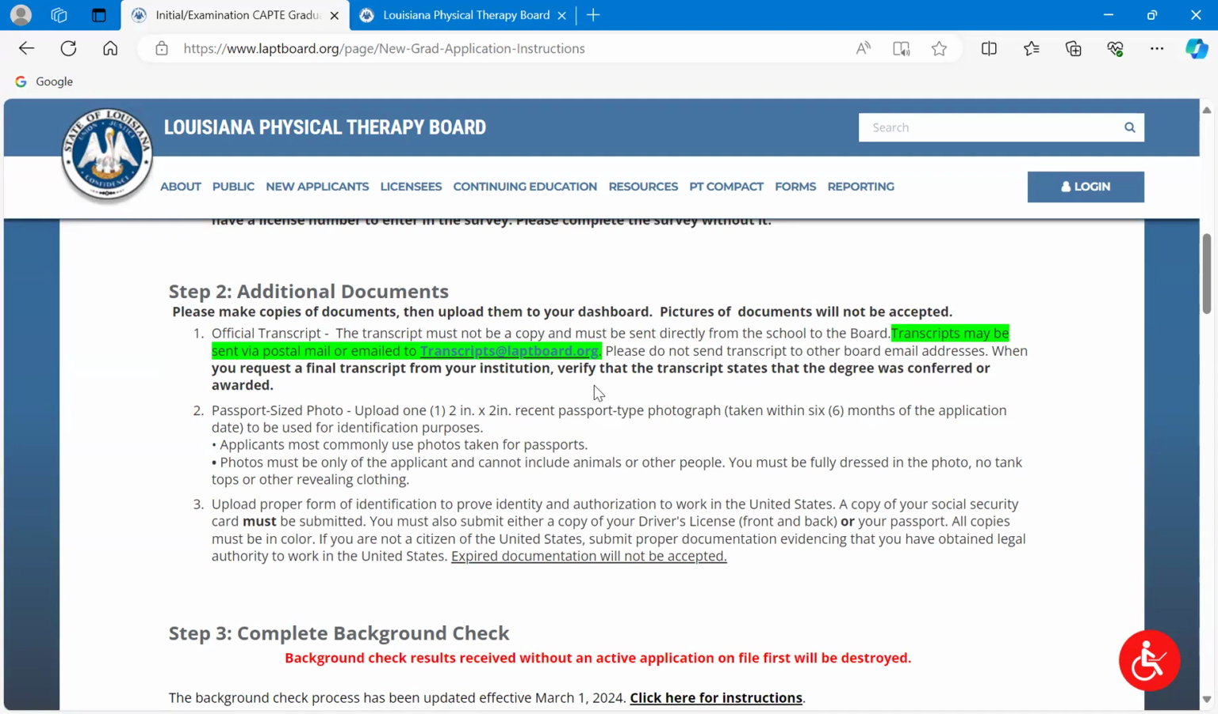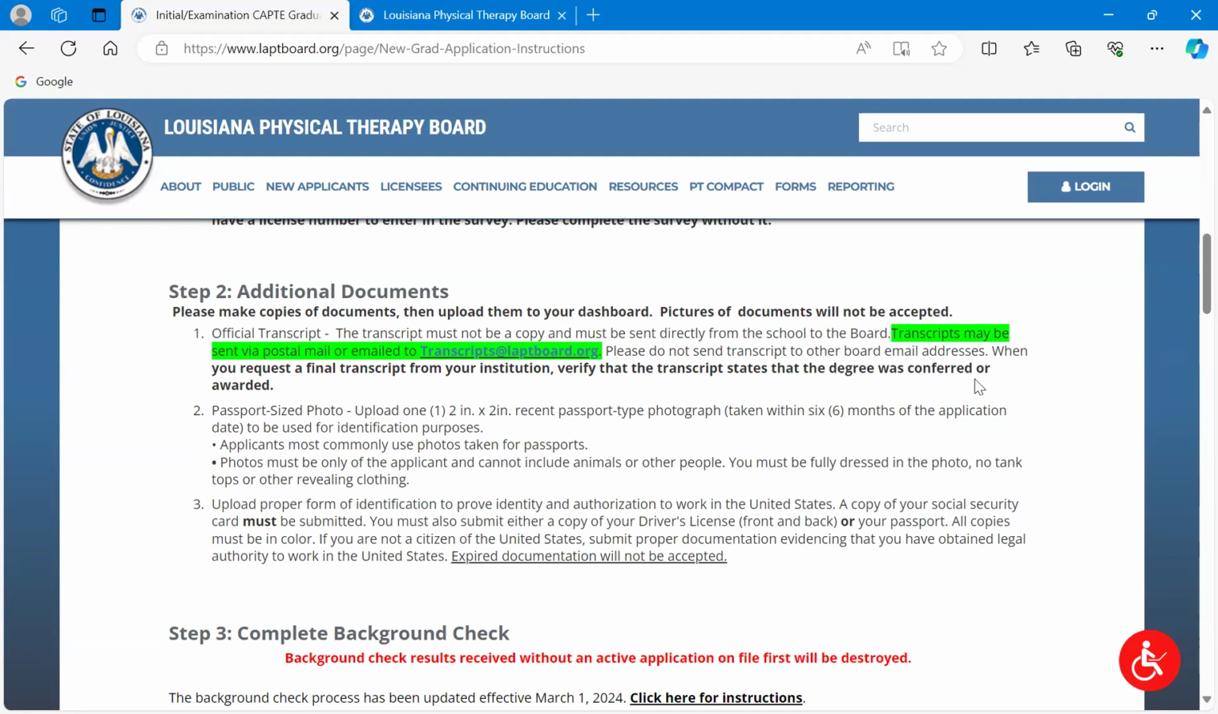If you send it to a different email address, there could be a delay because we're not expecting transcripts to come anywhere else except for transcripts@laptboard.org. And that's why we have this in bright green here to draw your attention to it. Okay. And again, check with your program. Did they send it automatically, or do you need to request it? That's a question for them.